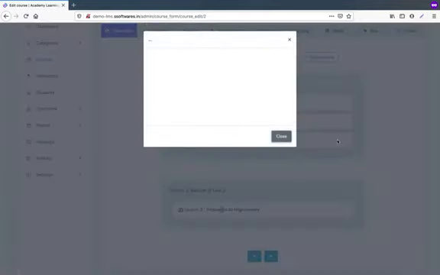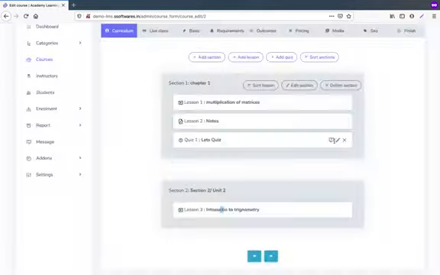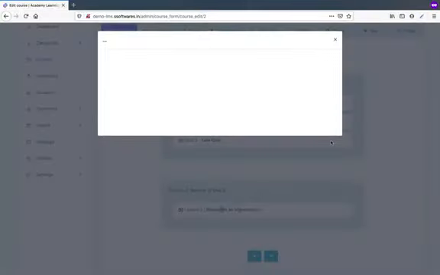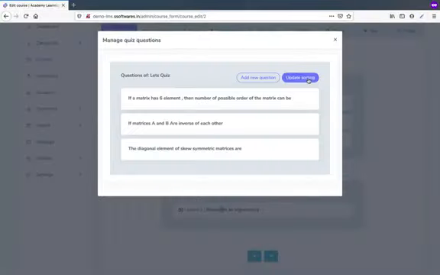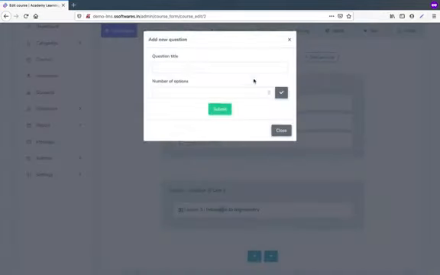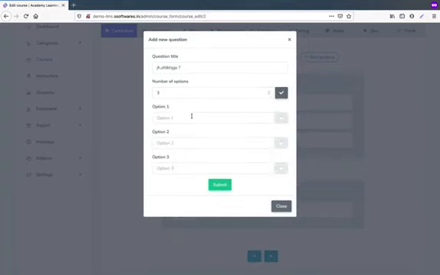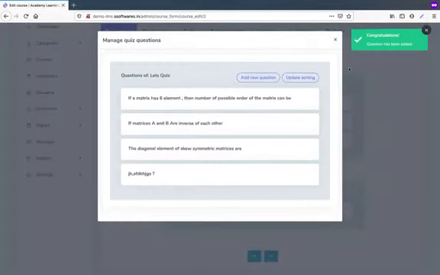The quiz looks like this. There are questions. If you want to add one more question, click on add question, enter some question, and choose how many options you want to give. Suppose 3. You can give any number of options, 3, 5, 7, any kind: option 1, option 2, option 3, and hit submit. The question is added. It is as easy as this.